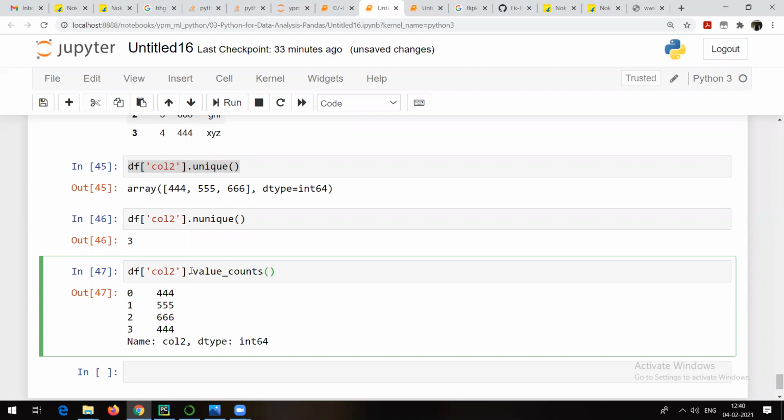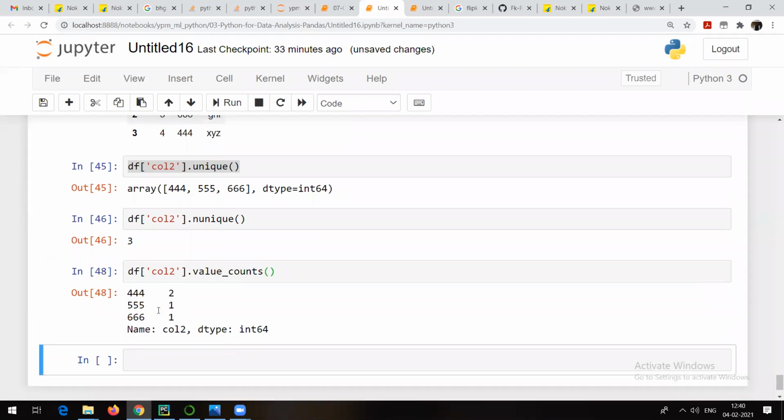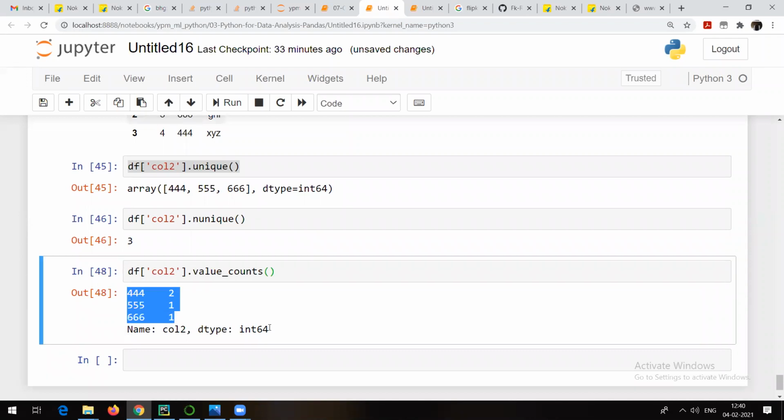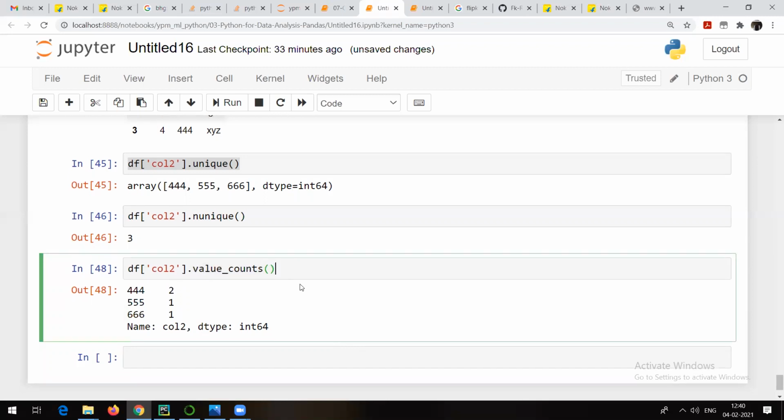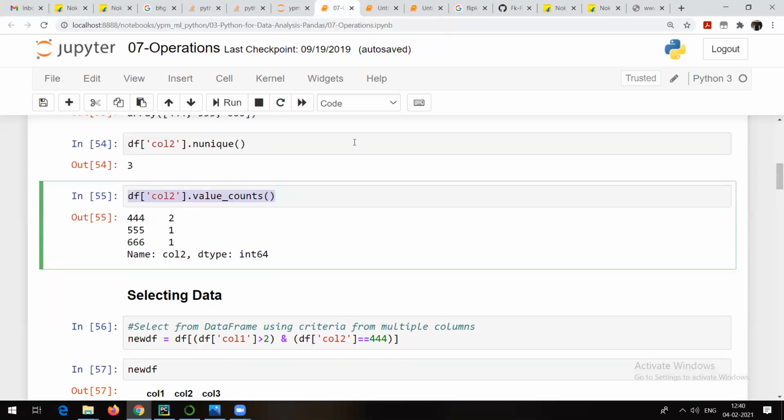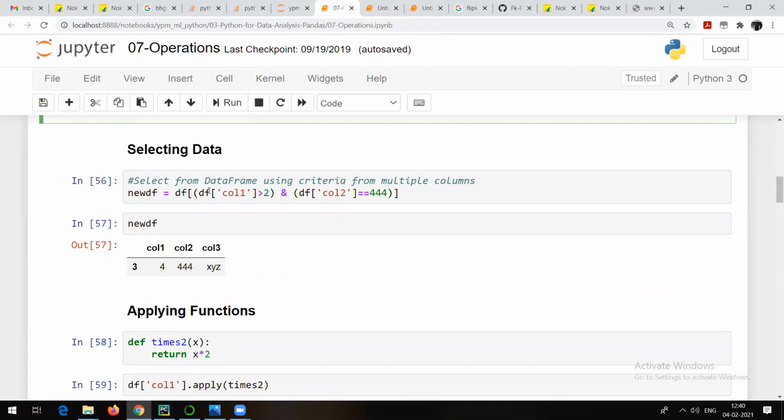It should show how many times 4 is repeated, how many times 5 is repeated, and so on. You can check that 4 is repeated 2 times, and 5 and 6 once respectively. So remember this particular method, value underscore counts, again something important which we will get to later on.